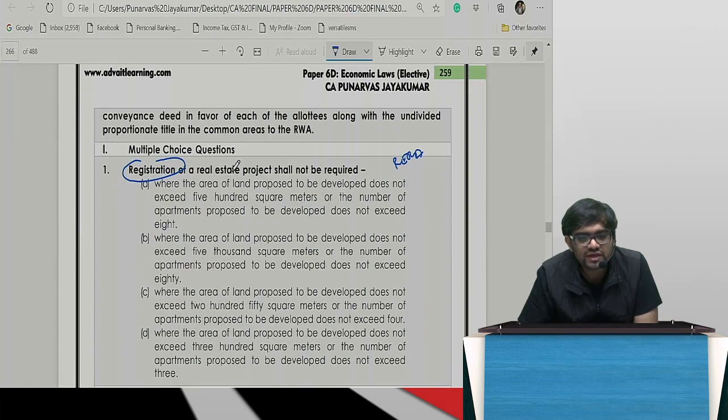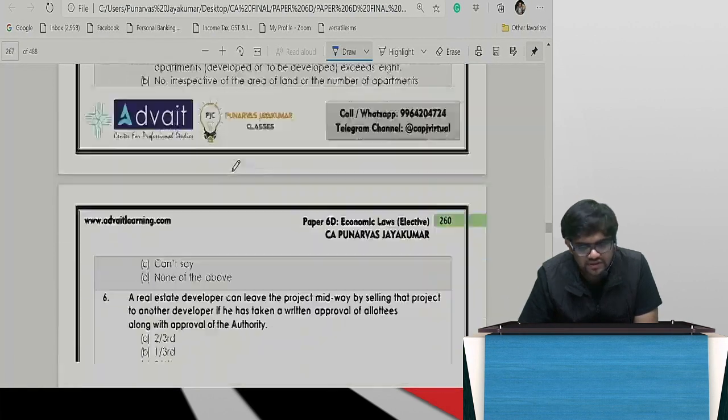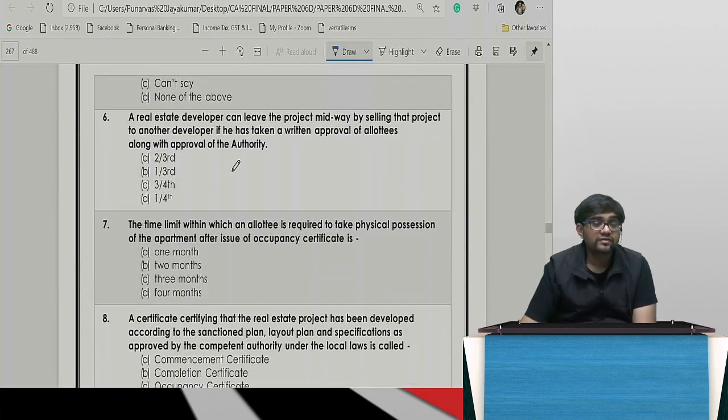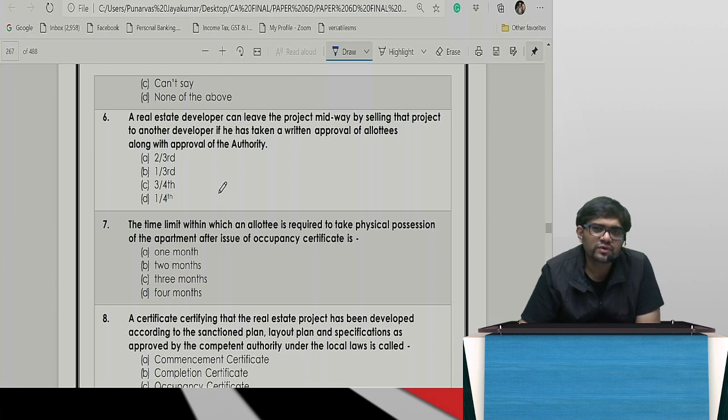So you just have to tick the correct answer, right, and write a couple of lines here and there, that's it. And now anyway MCQ is in OMR, so you can't even write any logic. Basically circling the correct answer and you're done. 2, 2 marks you'll get like that. Very, very high scoring, man, this is really so if you know how to study. Real estate can leave the project midway and send it to one more guy.